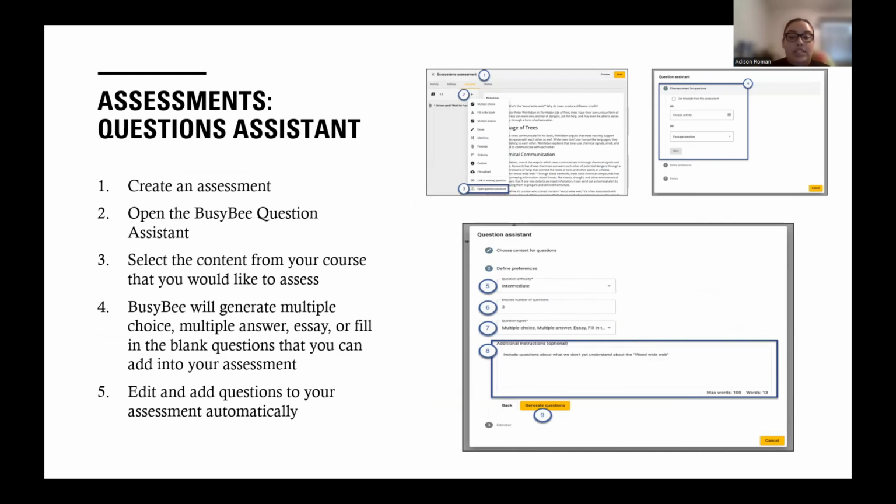BusyBee Question Assistant will allow teachers to automatically generate questions in any format, including multiple choice, free response, and fill in the blank to easily add into their assessments. Teachers can simply open the BusyBee Question Assistant in their assessment page and select the content from their course the questions should be based on. This will generate up to 10 questions that they can then review, edit, and add into their assessment.